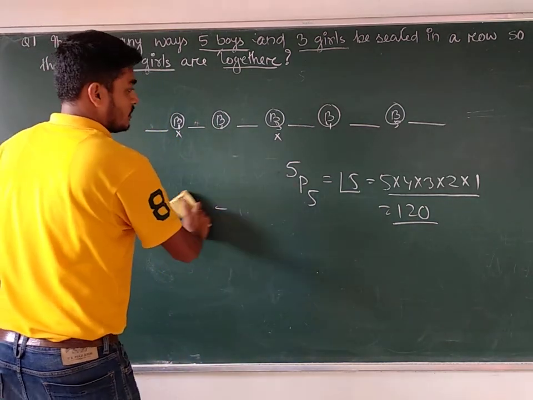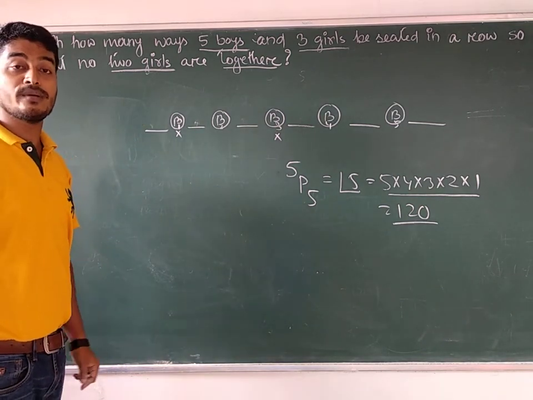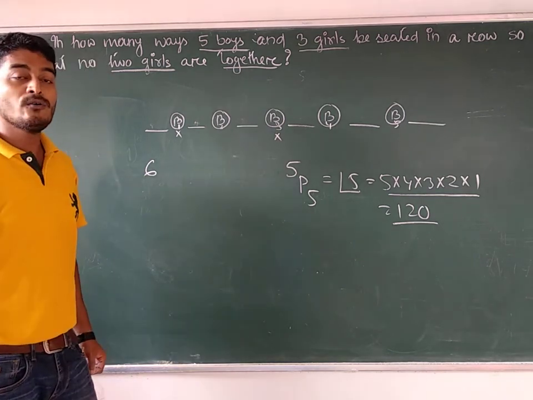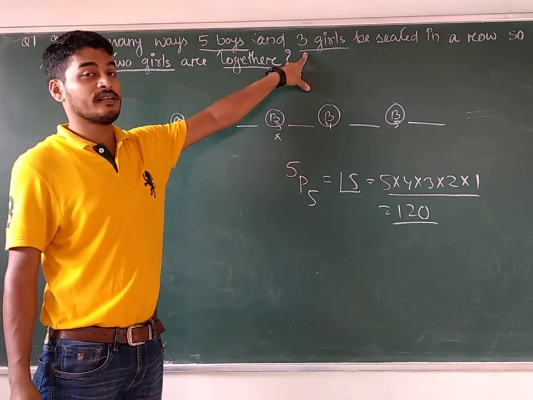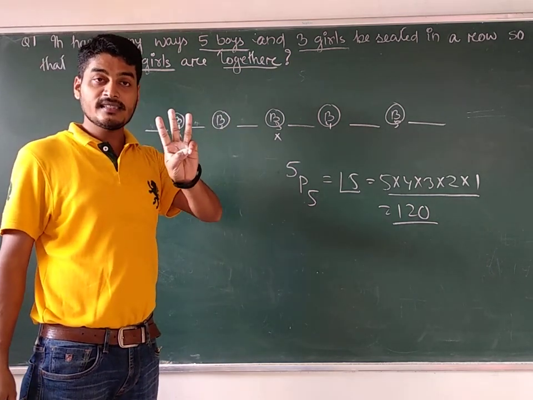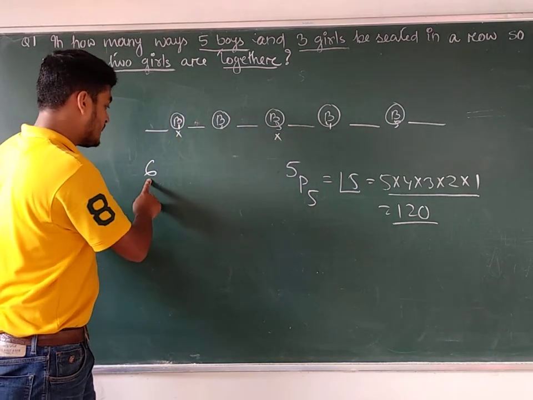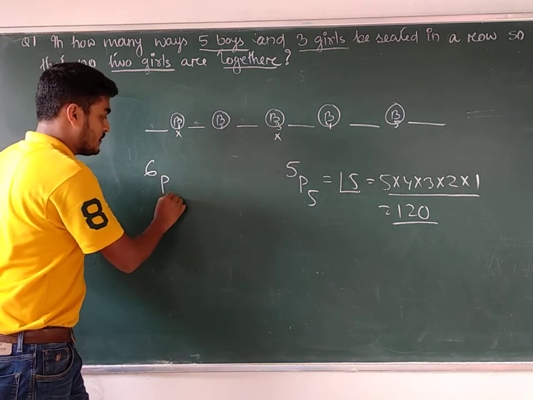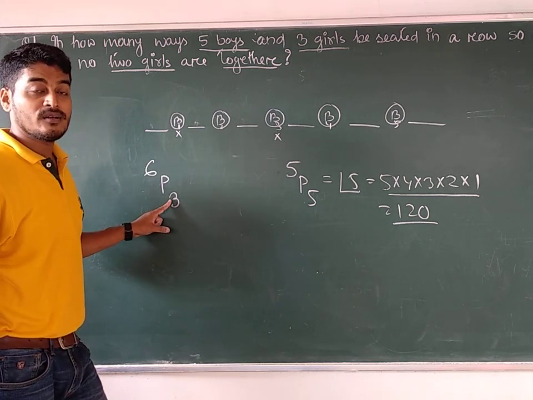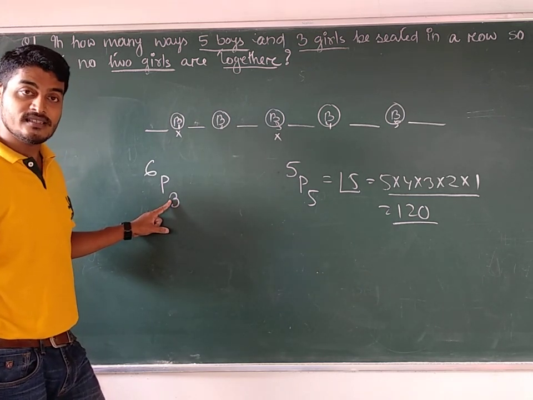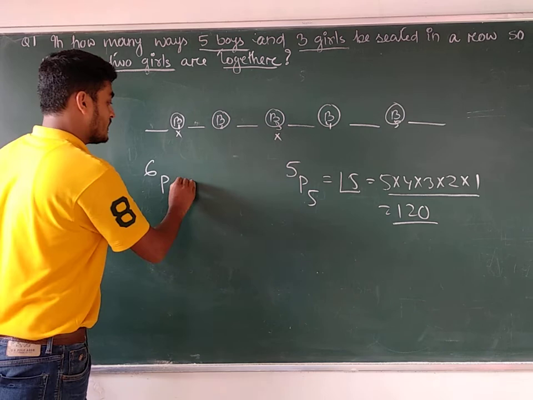So this is the value, 120. Now we will try to arrange the girls in their respective places. How many places are left with us to be arranged? 6 places are there. Out of 6 places, how many places will be required? Because how many girls are there? 3 girls. So we need 3 seats, and these 3 seats may be here, or maybe here, or maybe here. So out of 6 different seats, we will try to consider 3 seats to have the arrangement. Why 3 seats? Because there are 3 girls. So from the 6 seats we are considering 3 seats to have the arrangement.